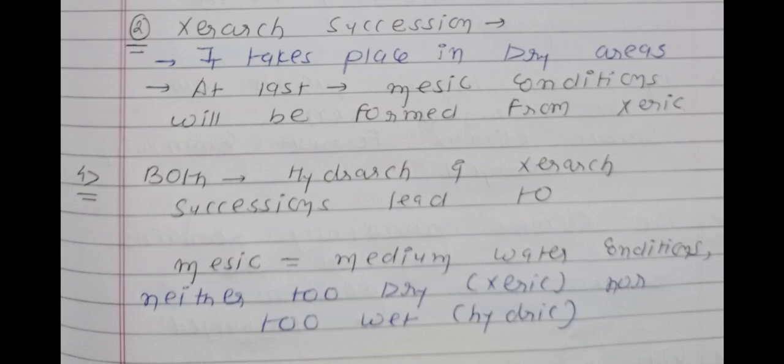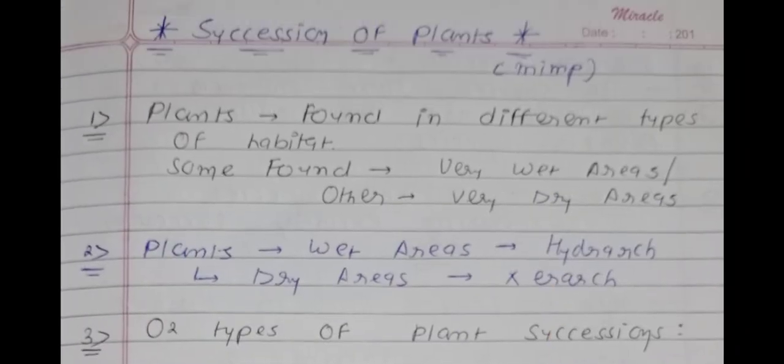What is the meaning of mesic condition? Mesic means medium water condition. Whatever succession it is, either hydrarch or xerarch, succession leads to mesic, medium water condition, neither too dry nor too wet. Neither too dry, which is xeric condition, nor too wet, which is hydric condition. So these are the first four points.